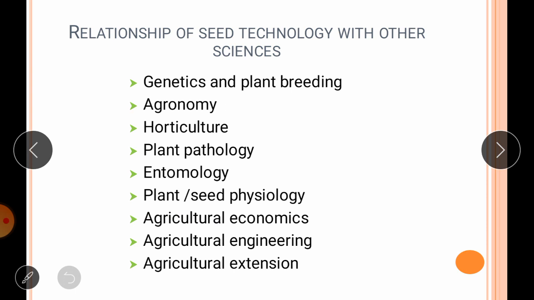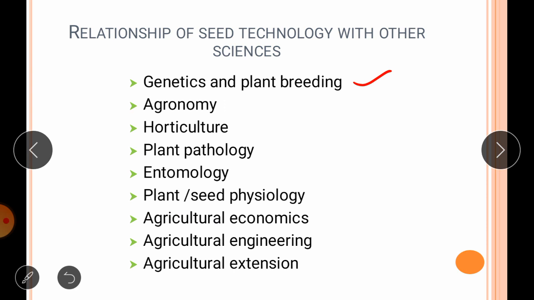Then the next point is the relationship of seed technology with other sciences. So the first one is genetics and plant breeding. The plant breeders and geneticists evolve new crop varieties which are high yielding and superior in resistance to diseases and pests as compared to existing varieties.